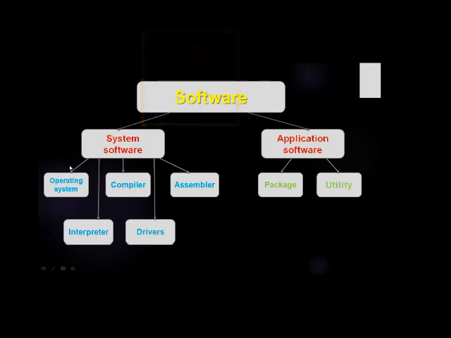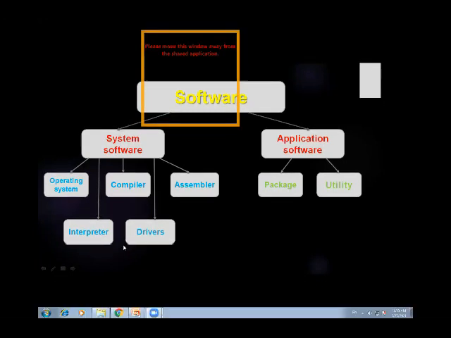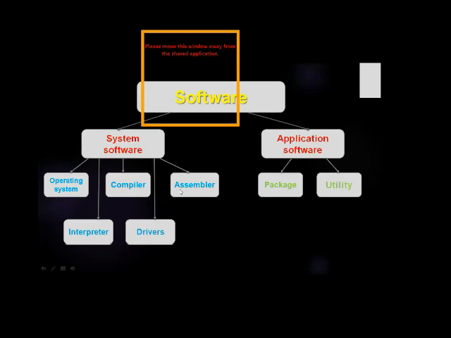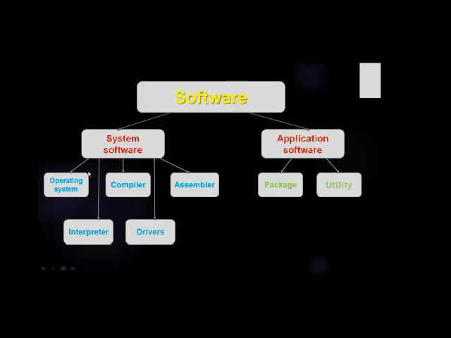Now, system software includes operating systems, interpreters, compilers, drivers, and assemblers. These are the types of system software. What is an operating system? A master control program that runs the computer is the operating system.